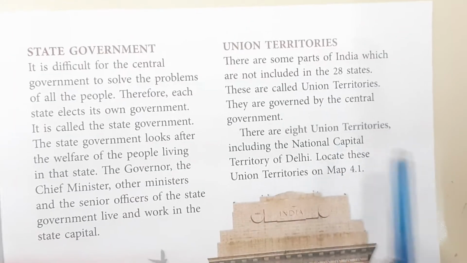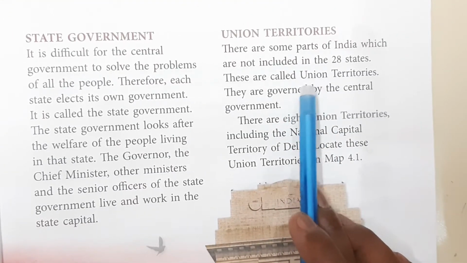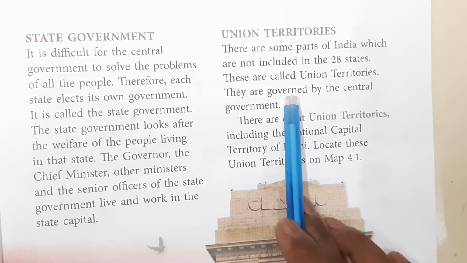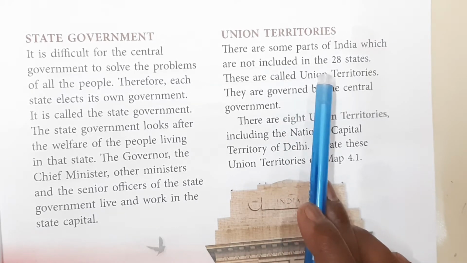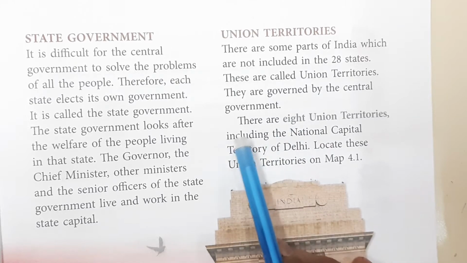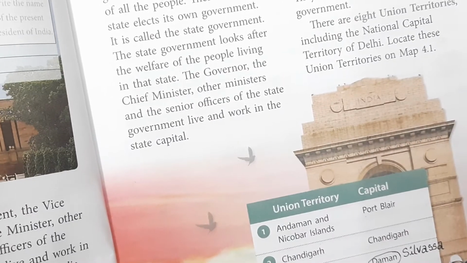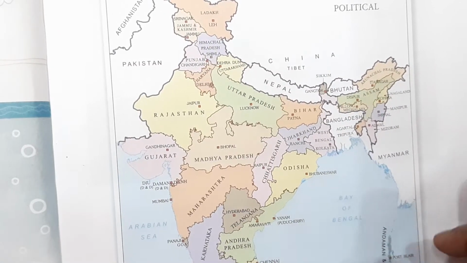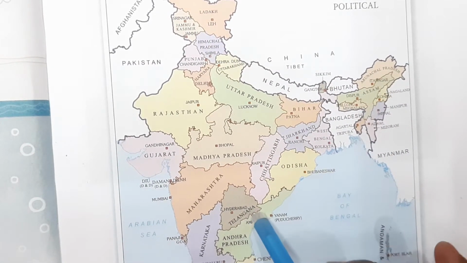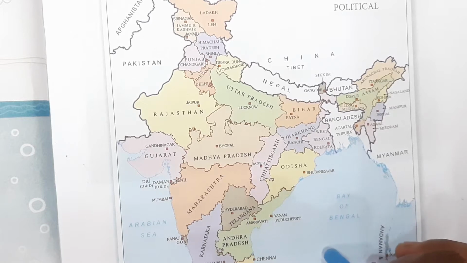Coming to the union territories, these are directly ruled by the central government. Here the 9 union territories and 28 states are given. You have to revise the spellings of the 28 states and 9 union territories. That I have also included in the paper.